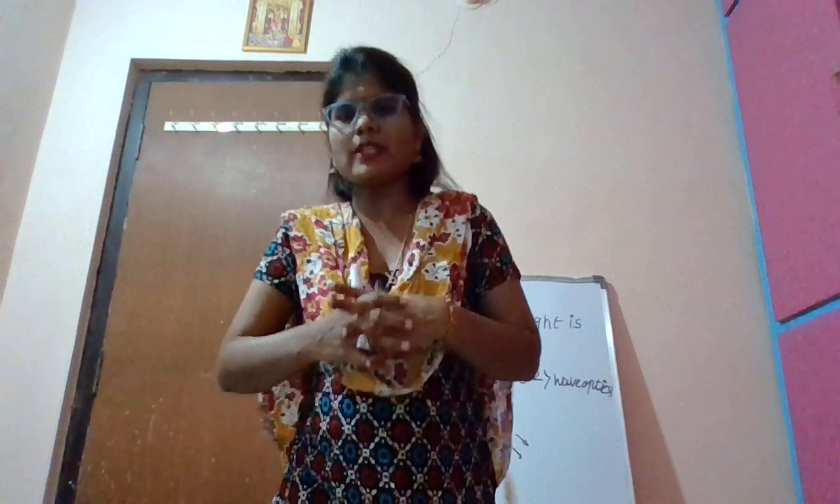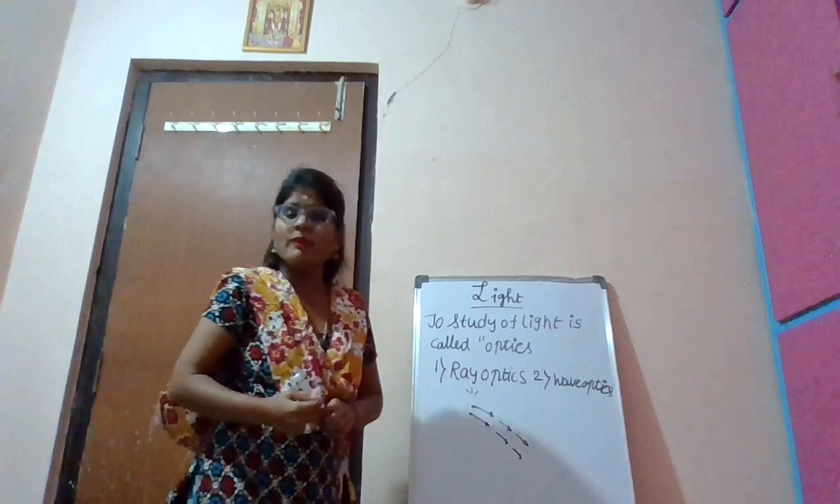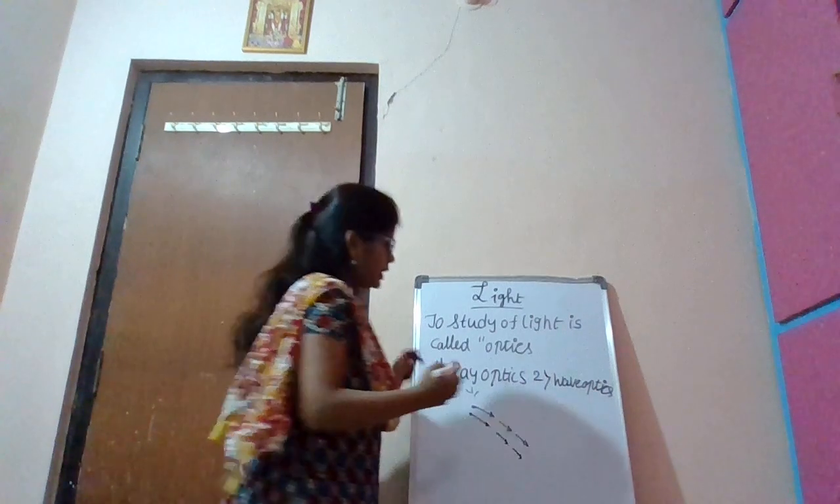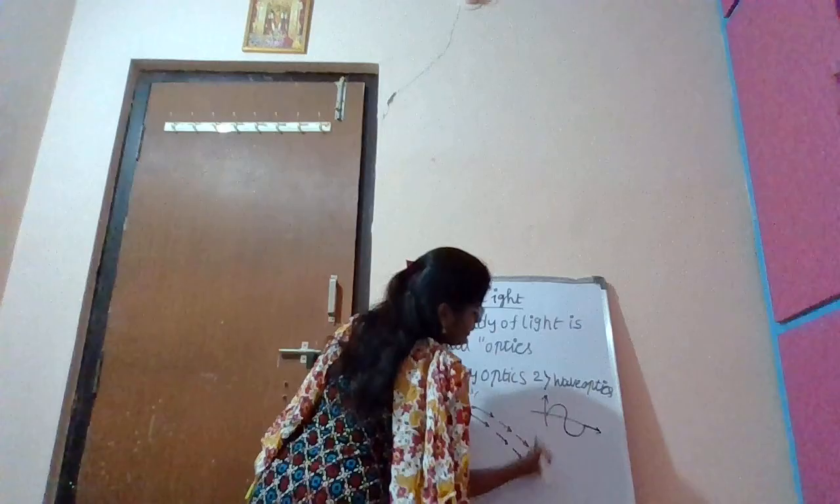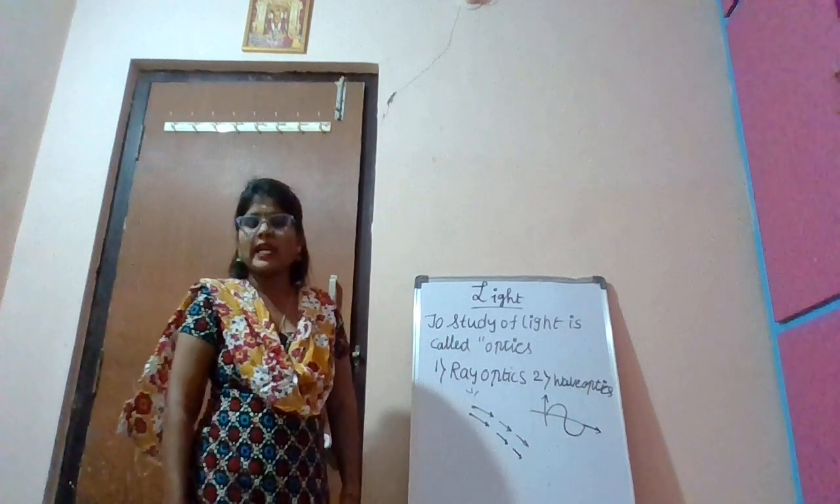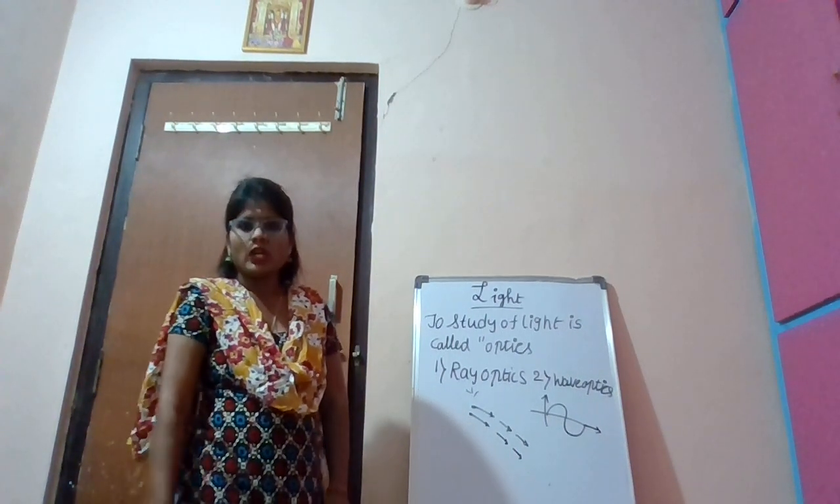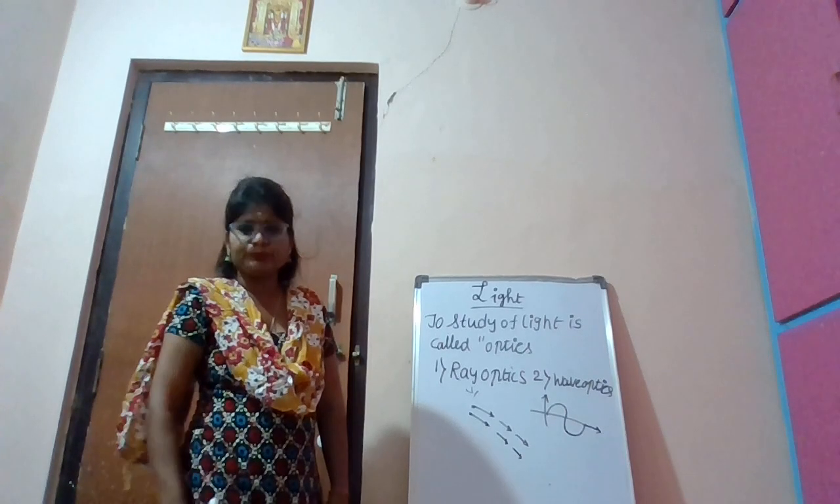For example, suppose the sunlight falls on the earth. How can we see it? It comes from infinity and reaches the earth. So that is an example of ray optics. And next, wave optics. How does the light travel? The light travels in the form of a wave.